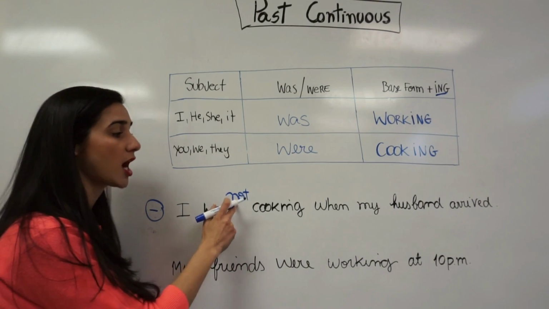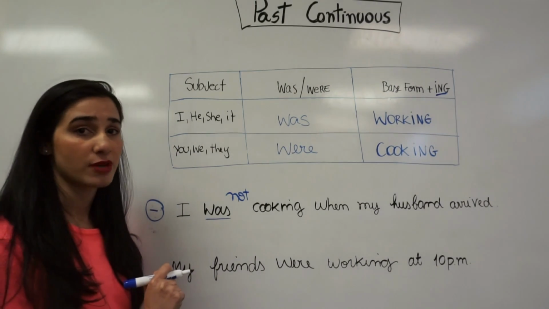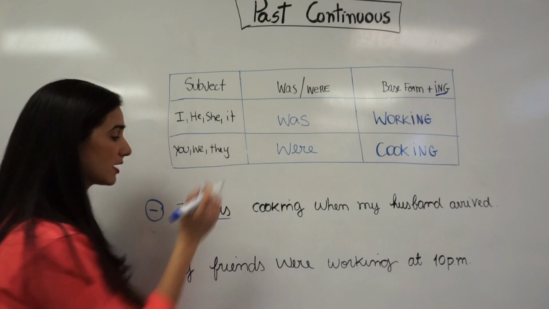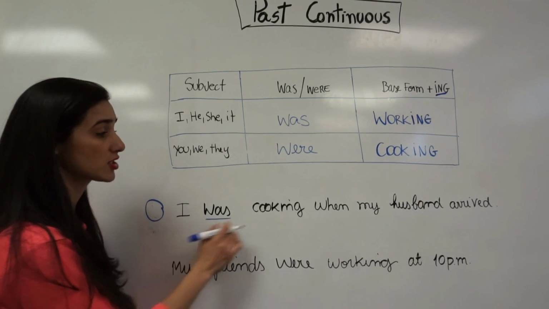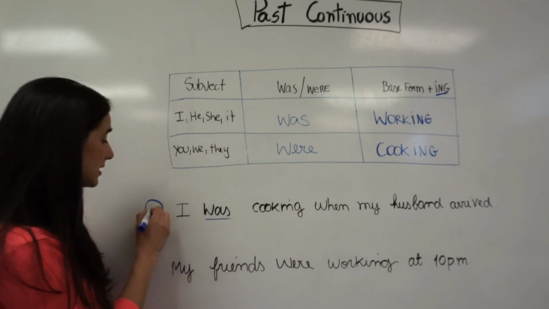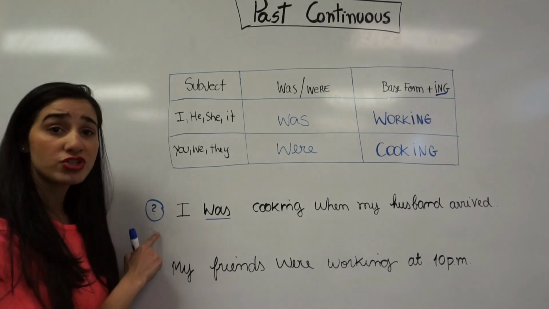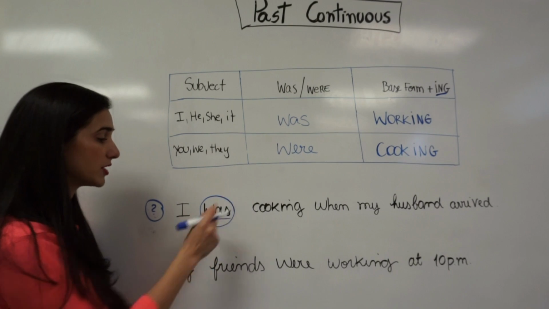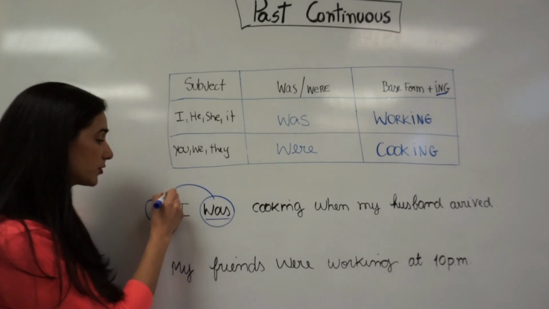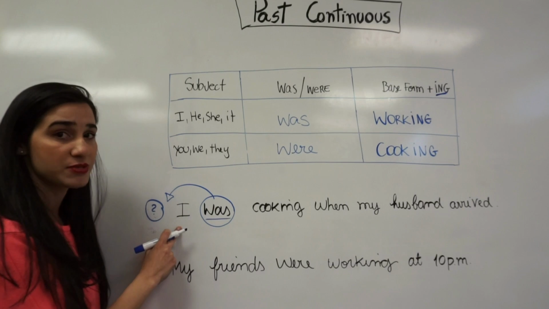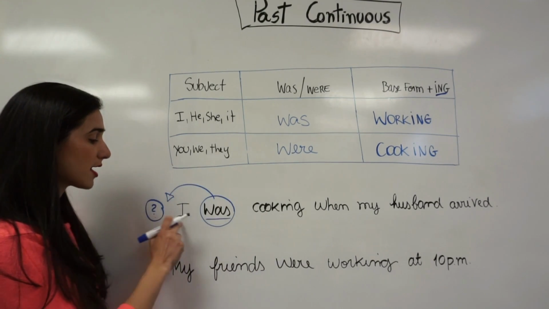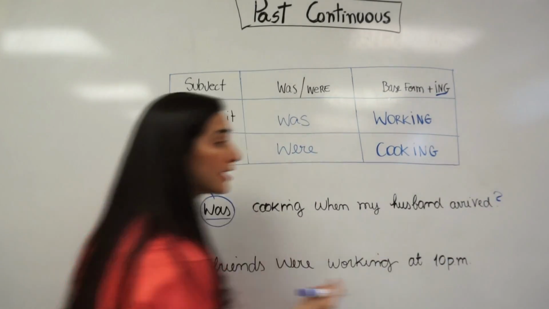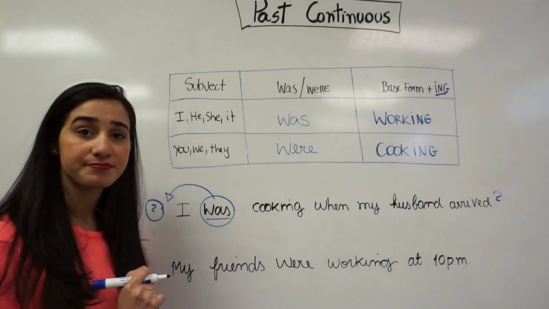I was not cooking when my husband arrived. What if I want to transform this sentence into a question? All I have to do is get the verb to be, was, and put it before the subject. Was I cooking when my husband arrived? And I transform this sentence in a question.